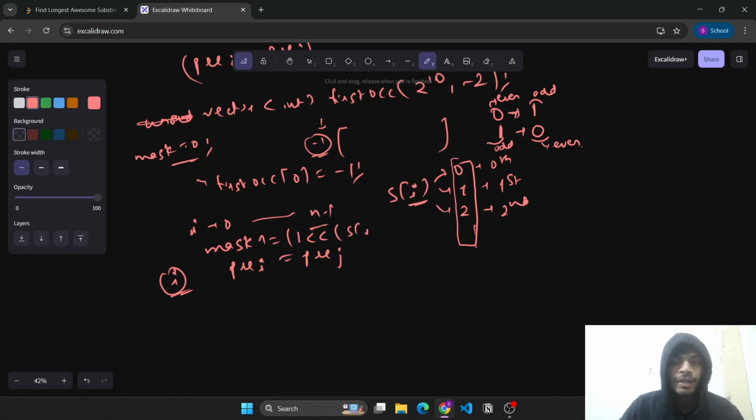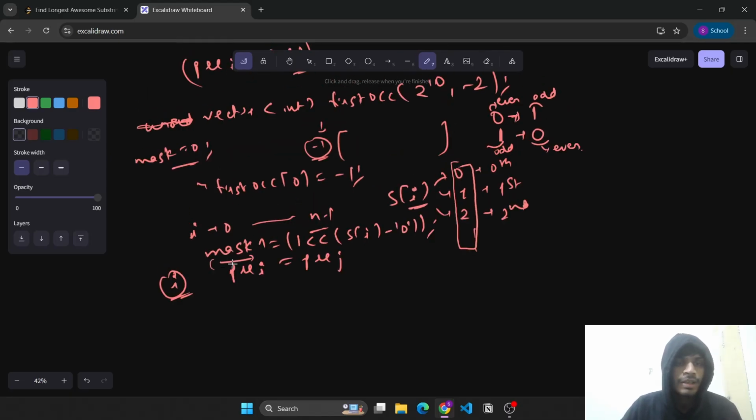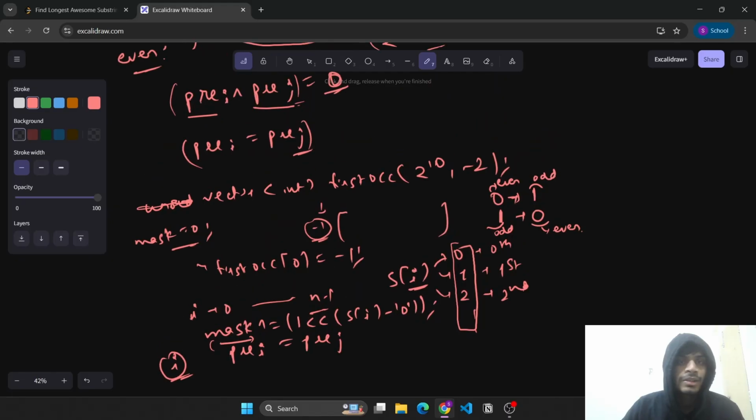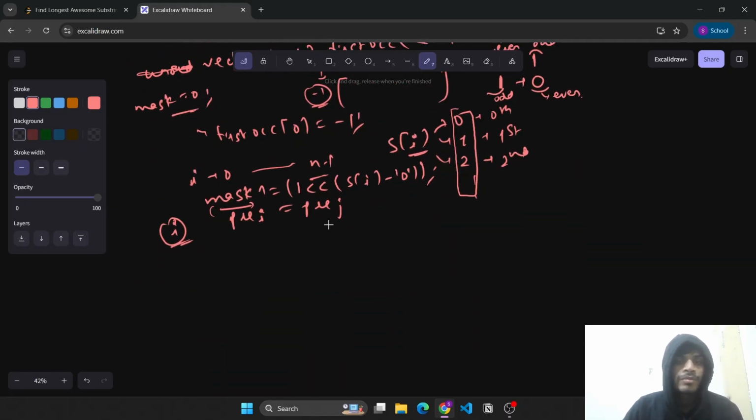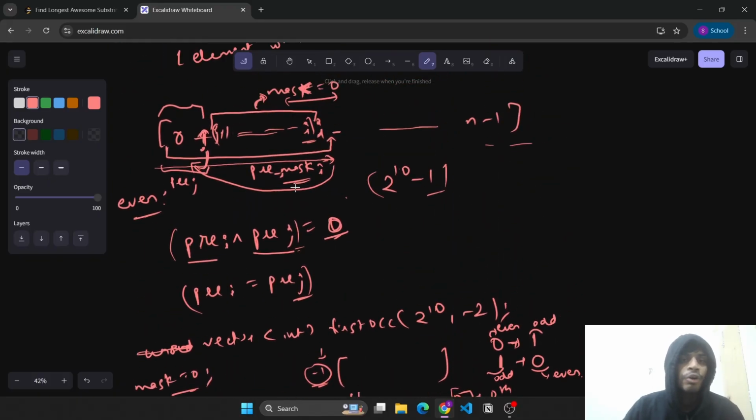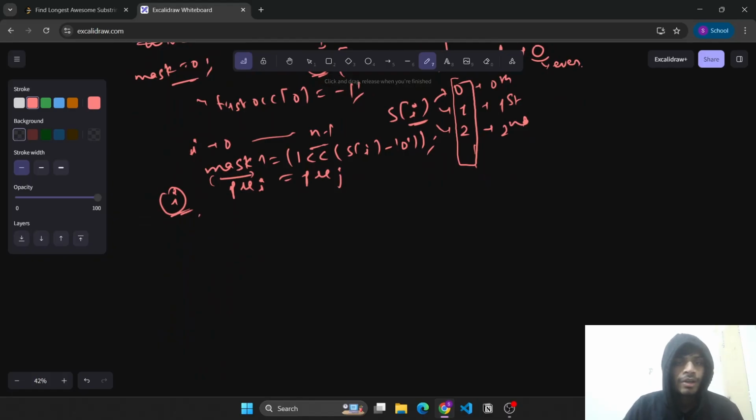So it will be s of I, and since this is the character, we'll do s of I minus 0, to convert it into 0, 1, 2, 3, 4, right? Now the mask that we get here is the prefix mask till ith index. Now we need to find some j such that it also has the same mask as pre of I. So what do we need? We need to find the first occurrence of mask.